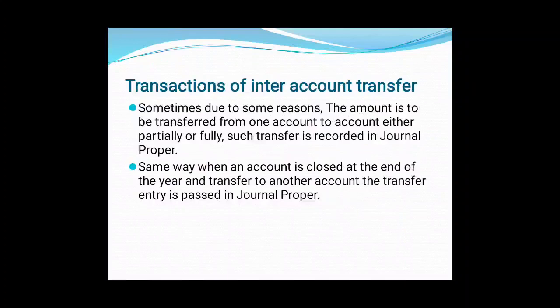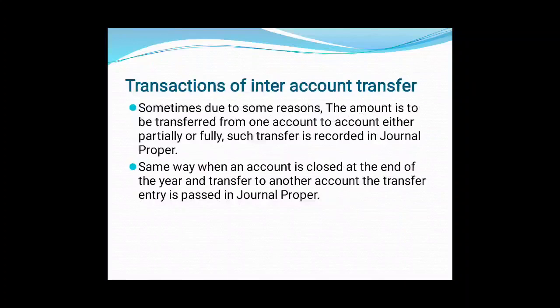Okay, once again I tell you, from A we have to receive the money, to B we have to pay the money. Now it is agreed that A will be paying B. This is called inter-account transfer. That means the amount receivable from A and the amount payable to B will not be paid by us, will not be received from A, will not be paid to B; A will be paying to B. This is called inter-account transfer. So this kind of transactions are also recorded, but they are recorded in journal proper.